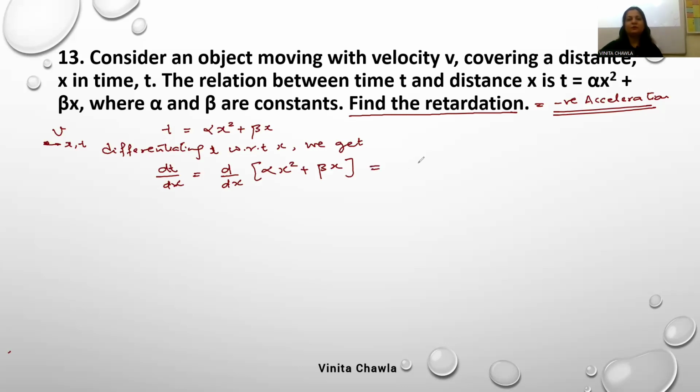So what will we get? It's 2 alpha x plus beta. See, this is dt by dx. It is not dx by dt.